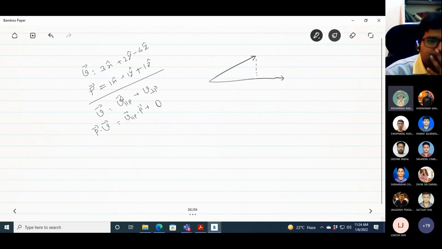P dot V is 1. Okay, this is 1. So this is the magnitude. Now what is the unit vector of P? What is the unit vector of P? That is something you need to define. So what is the unit vector of P? The unit vector of P is P divided by the norm of P.